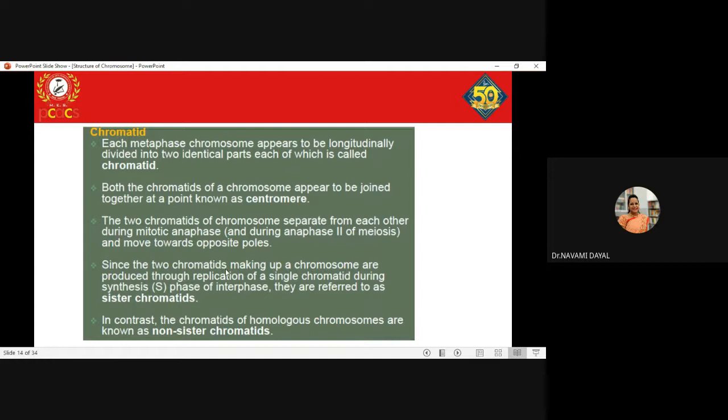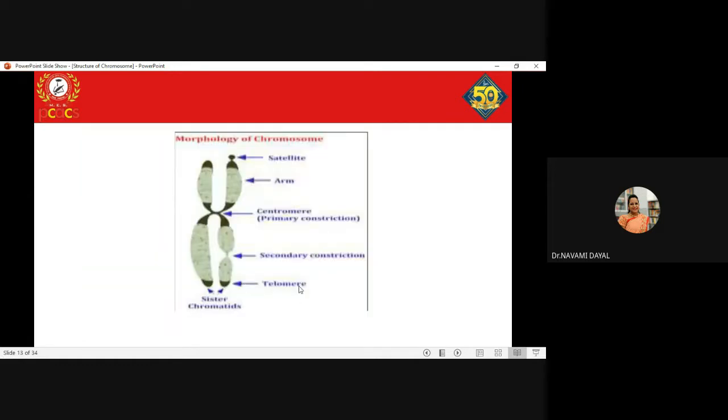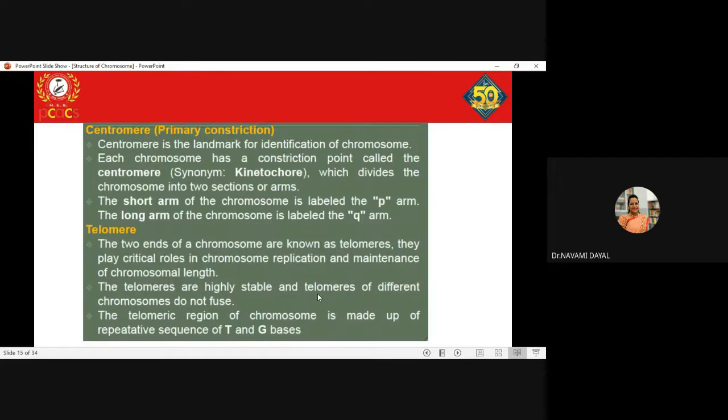Since the two chromatids making up a chromosome proceed through the replication of a single chromatid during the synthesis phase of the interphase, they are referred to as sister chromatids. In contrast, the chromatids of homologous chromosomes are known as non-sister chromatids. I told you earlier also, whichever homolog pair comes, the chromatids of that pair will be referred to as non-sister chromatids. Am I clear, everyone? Yes, ma'am. Okay.